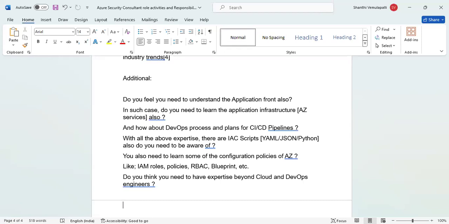Then concurrently, they need to work with IAM roles and RBAC in that staging environment, right? Exactly. So this is the live requirement. It means the security consultant needs to be savvy in understanding the environment, understanding the IaC scripts, understanding the DevOps processes, and also the policies and best practices they are using in view of data security. Right? Yes, sir. You are right, sir.